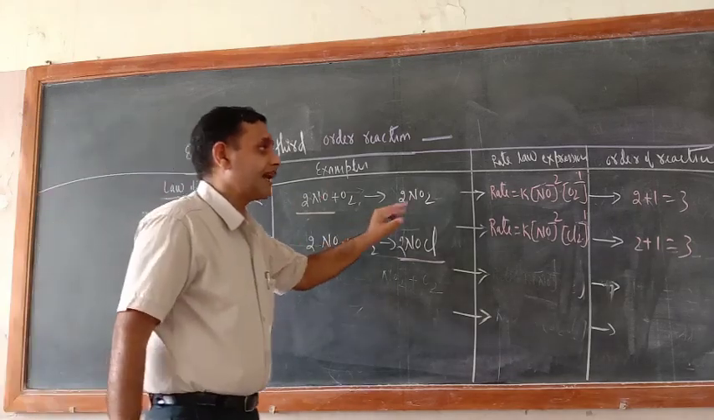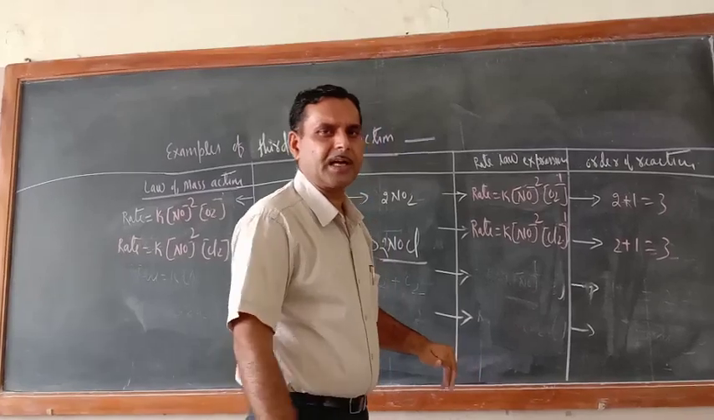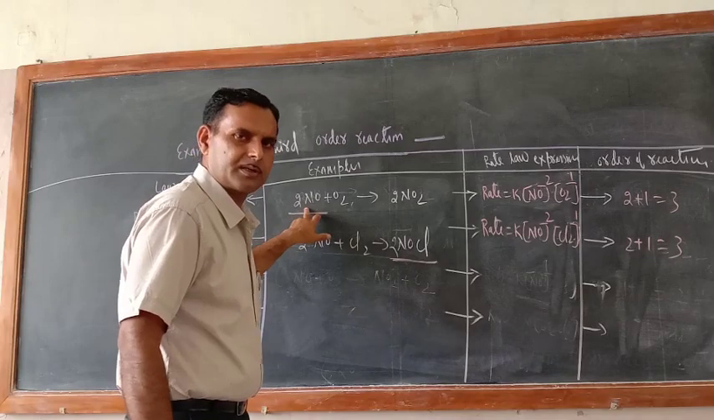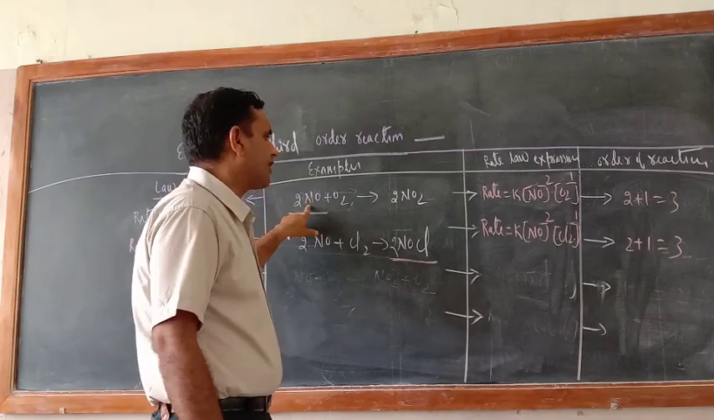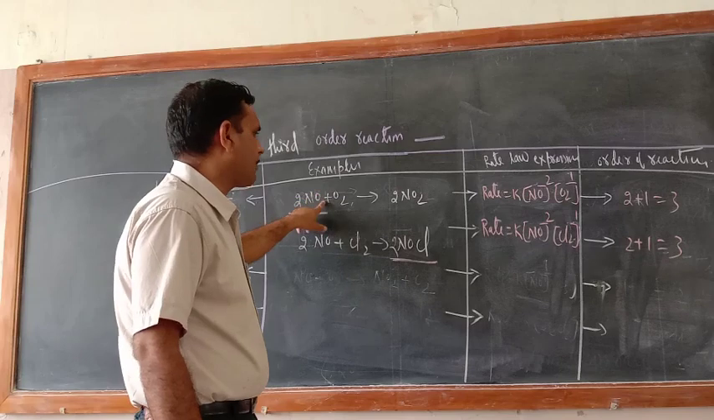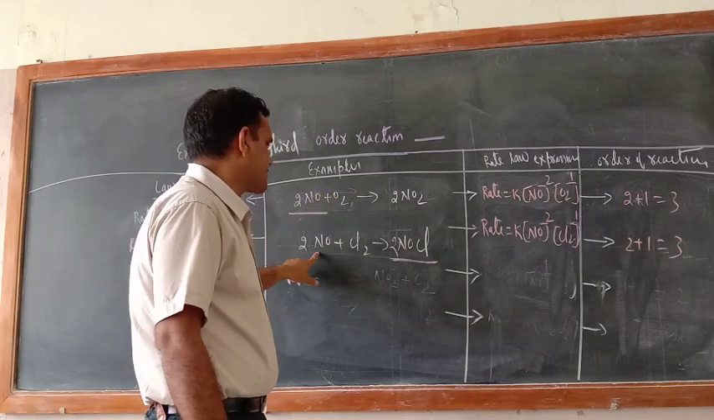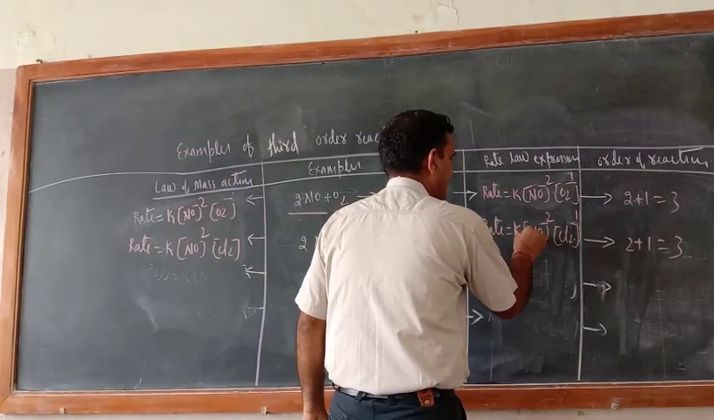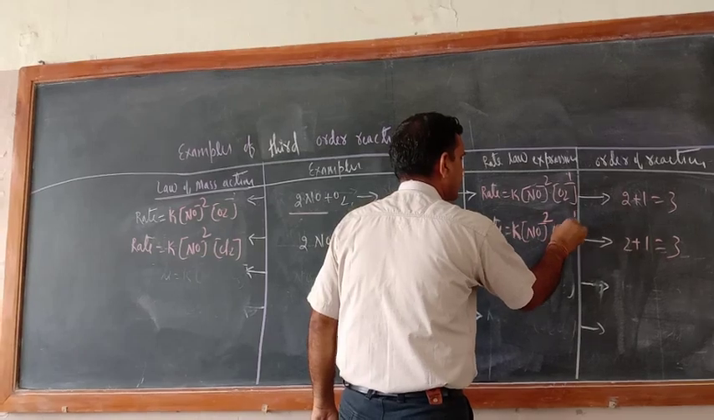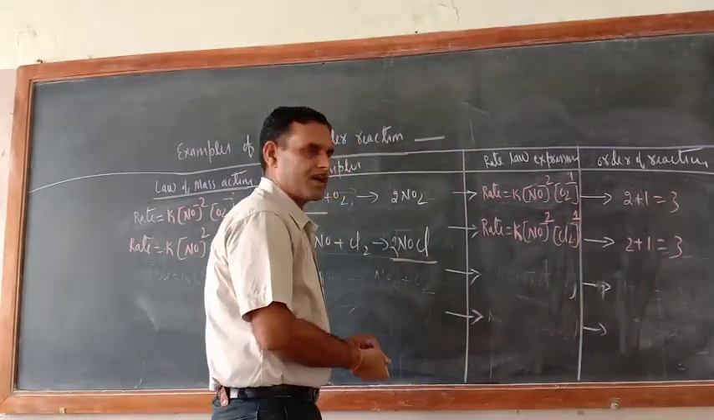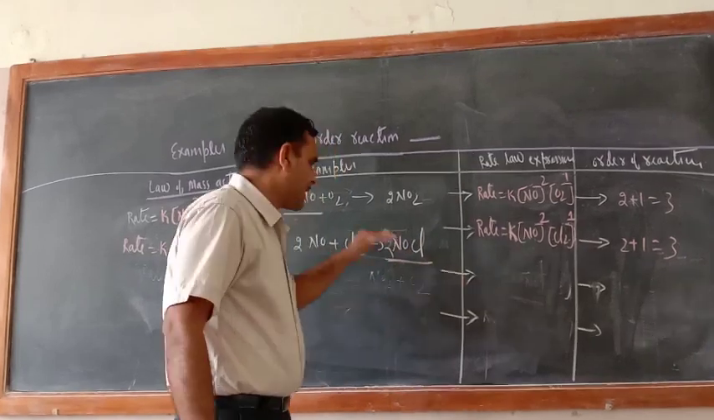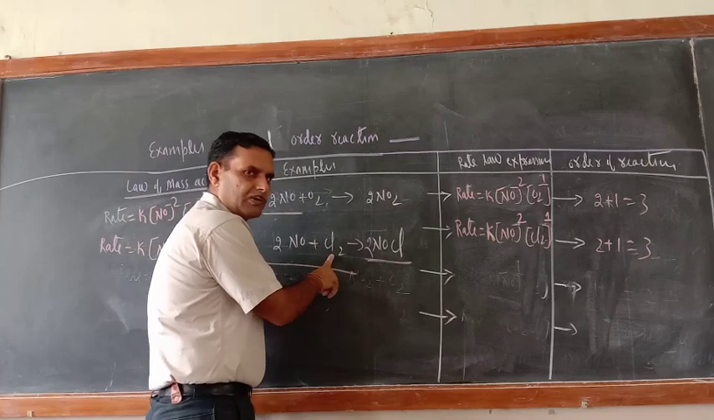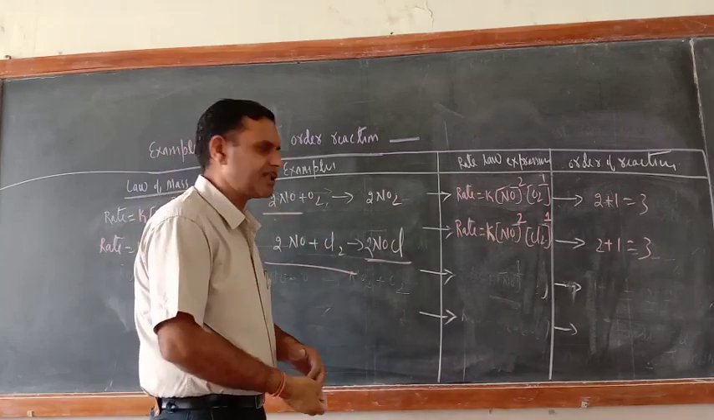Now, rate law expression is based on experimental studies. Experimental studies prove that during the course of chemical reaction, two molecules of NO are taking part. So, NO raised to the power 2 and O2 raised to the power 1. Similarly, 2NO plus Cl2. So, the rate equal to K, NO raised to the power 2 and Cl2 raised to the power 1. Means experimental studies prove that during the course of this chemical reaction, two molecules of NO and one molecule of Cl2 are taking part. Means their concentration is changing.